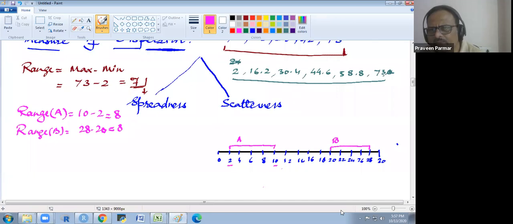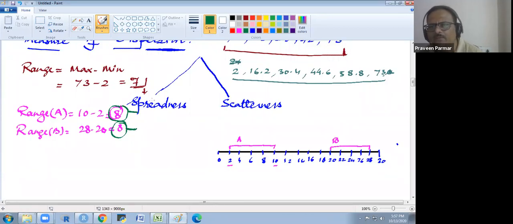If I say the range is 8 and 8, and I am not showing you the scale, I am giving you only this figure, can you come to some conclusion?